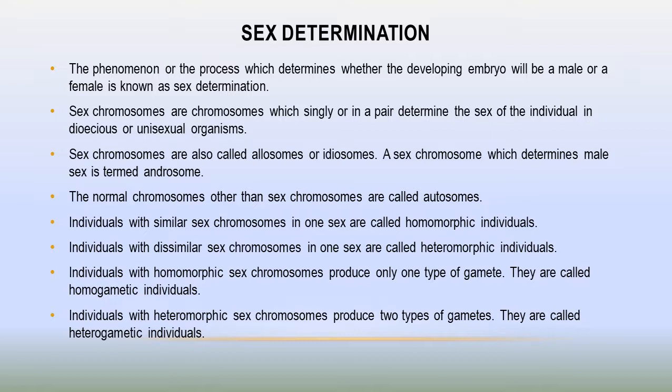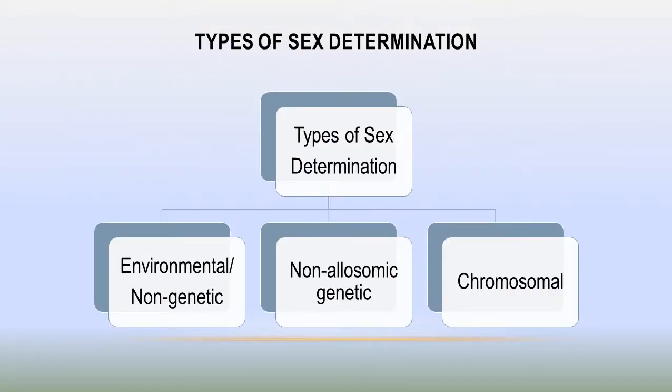So the individuals with heteromorphic sex chromosomes produce two types of gametes, so they are called heterogametic individuals. So human males are heterogametic individuals, whereas human females are homogametic individuals. Human females produce only one type of gamete, all eggs have an X chromosome. So dear students, sex determination is of different types.